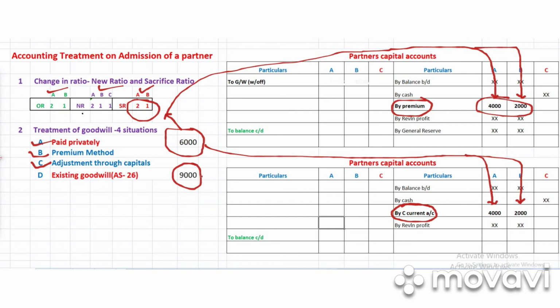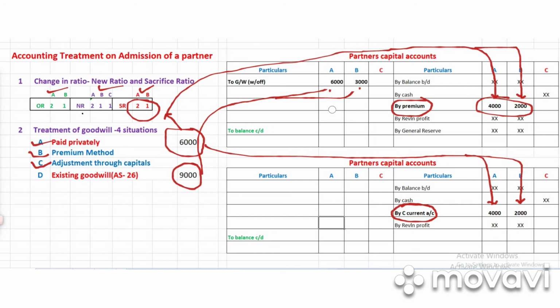This 9,000, first we divide in the old ratio. The old ratio is 2:1. Dividing 9,000 in 2:1, you get 6,000 and 3,000. It will be written off.